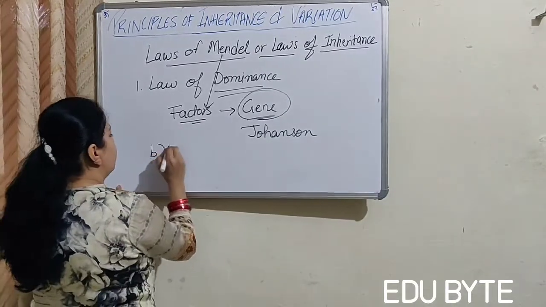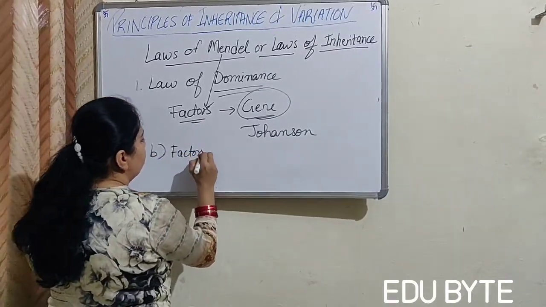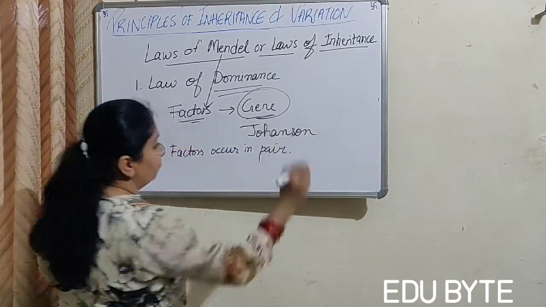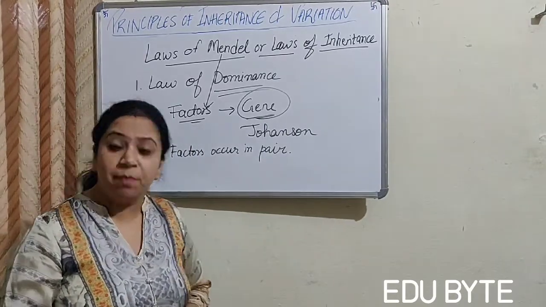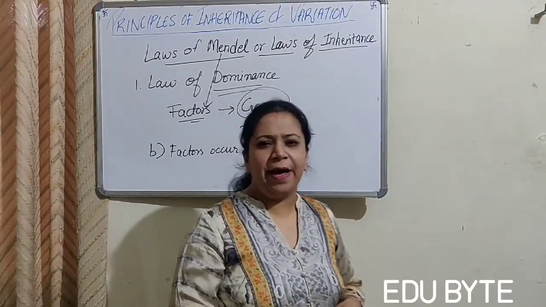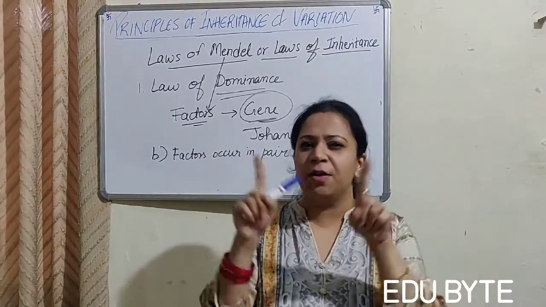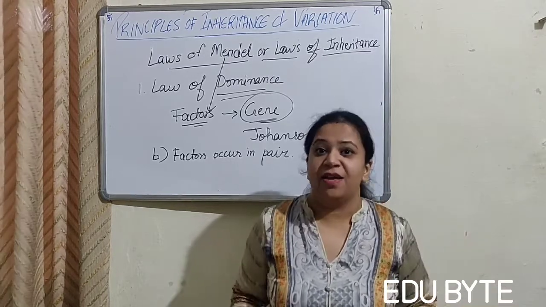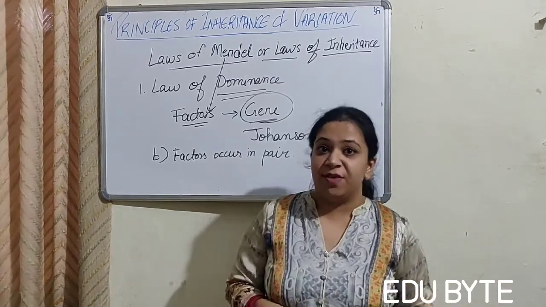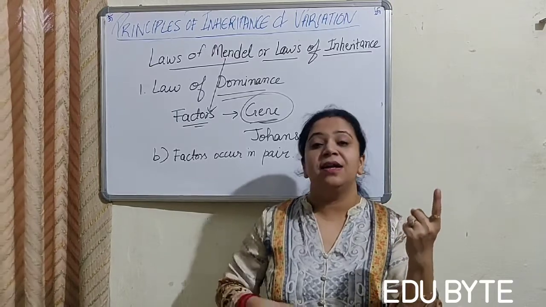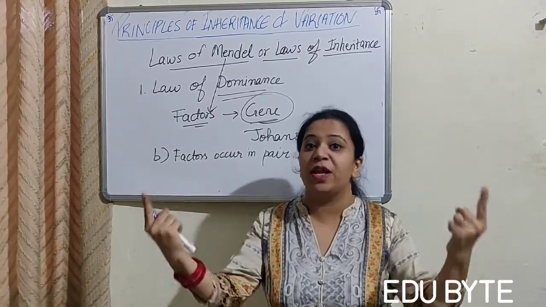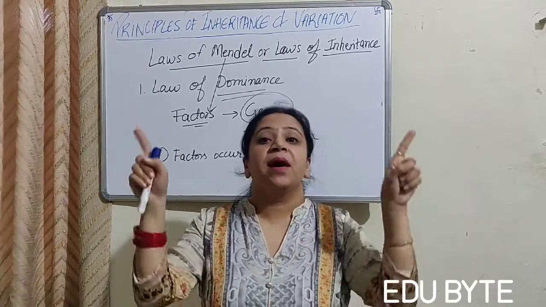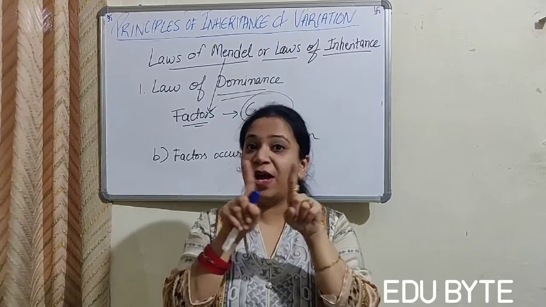The second point is that vectors occur in pair. You guys would be thinking, are they afraid of something? Why do they occur in pair? Why do they come together? Well, they're not afraid of anything. Actually, the offspring receives one gamete from the male and the second from the female. So when the male and the female gametes fuse, it becomes a pair, right?